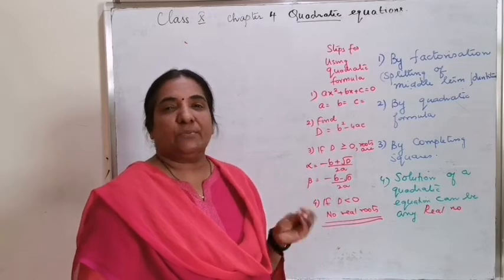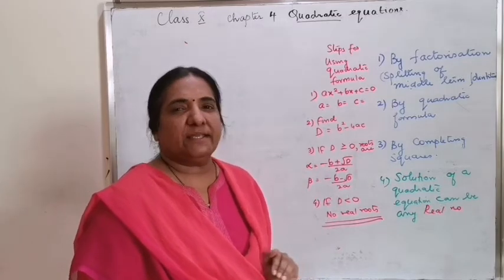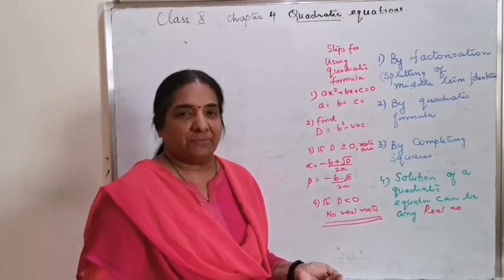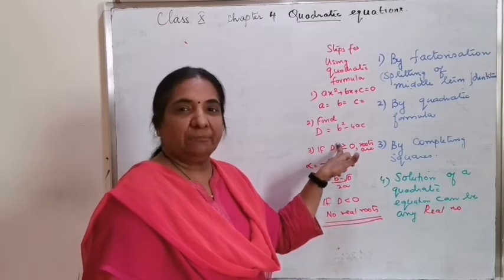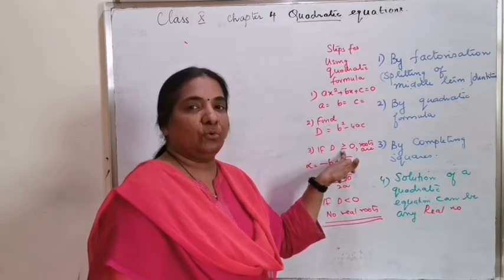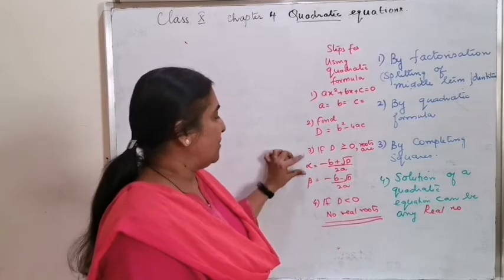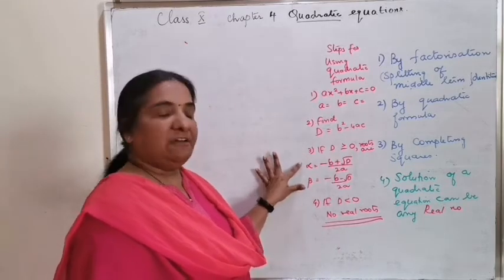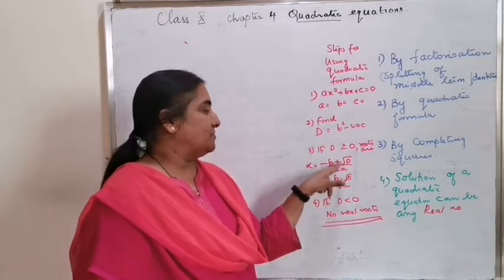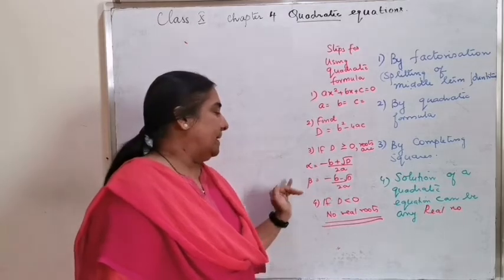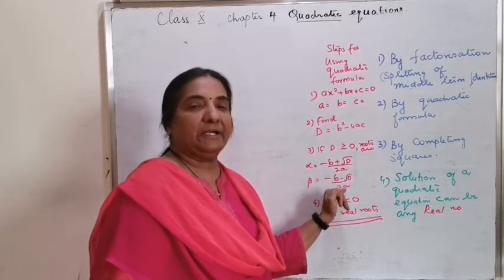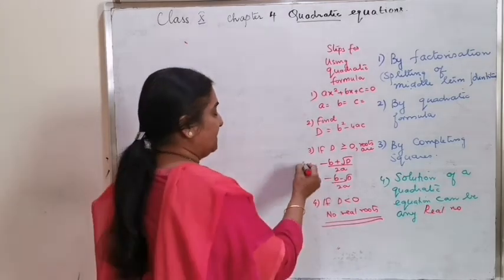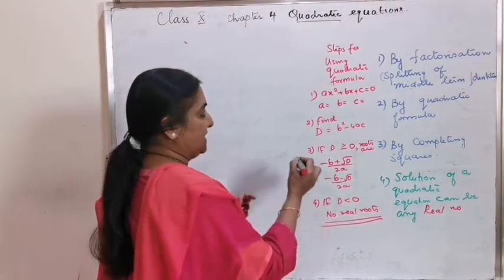Check what is the value of D, which will give you an idea of what type of solution. If D is a positive number as well as D is 0, proceed by using the formula. The roots are alpha is equal to minus b plus root D by 2a. Beta value is minus b minus root D by 2a. This alpha and beta represent both the values of x.